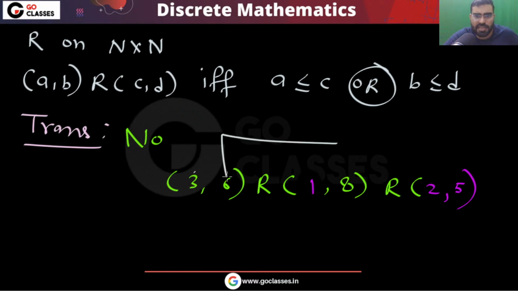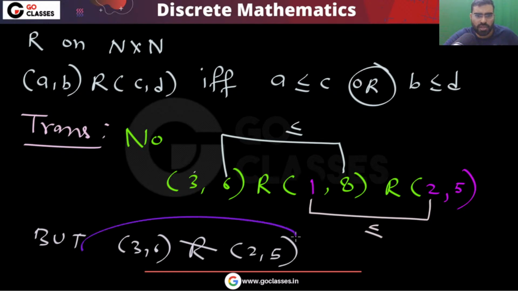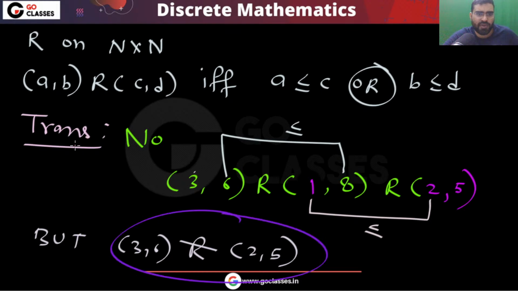Here 6 is less than or equal to 8, so these are related, and here 1 is less than or equal to 2, so these are related. But you can easily see that (3,6) is not related to (2,5). So the relation is not transitive.